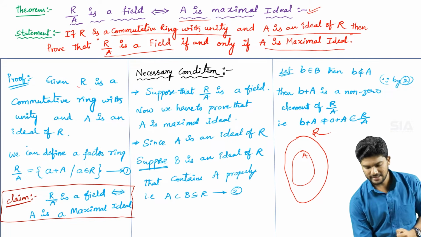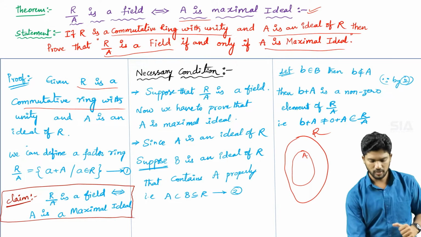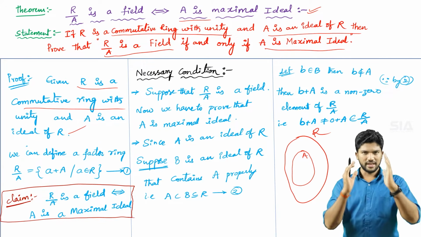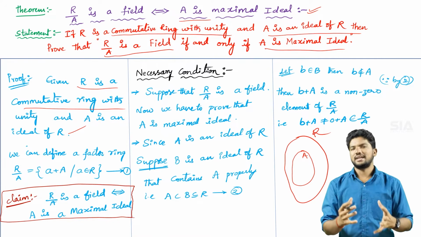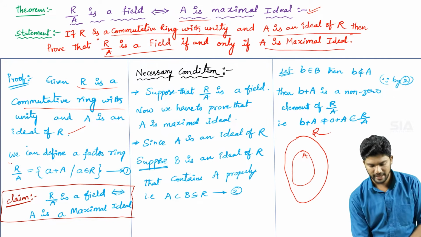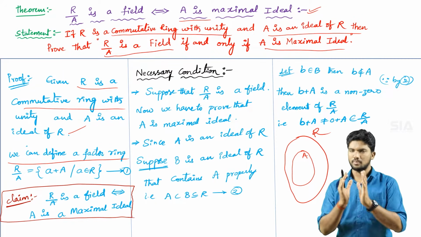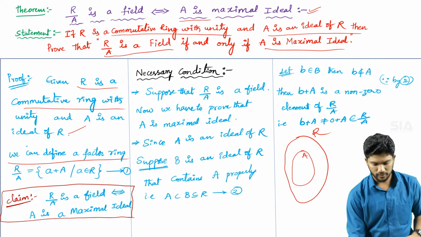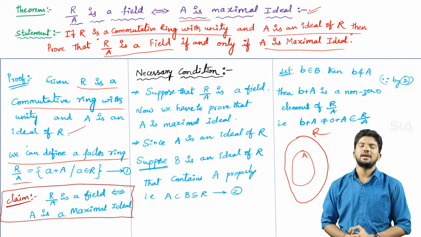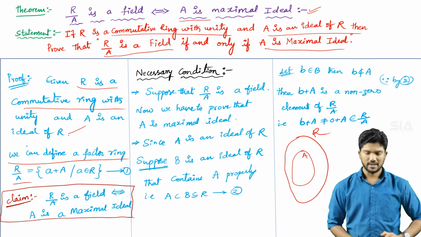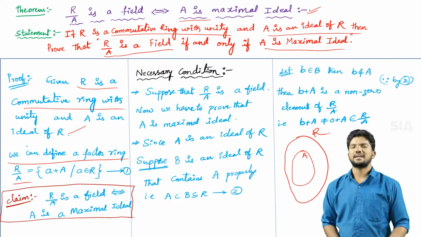Given capital R is a commutative ring with unity and capital A is an ideal of capital R. Here we are going to prove that the quotient ring is a field. To prove that, we can define a factor ring. Factor ring or quotient ring, both are the same. Therefore, the factor ring R/A is equal to {A + a, where small a belongs to capital R}. That is taken as equation number 1. So you can define the regular notation.